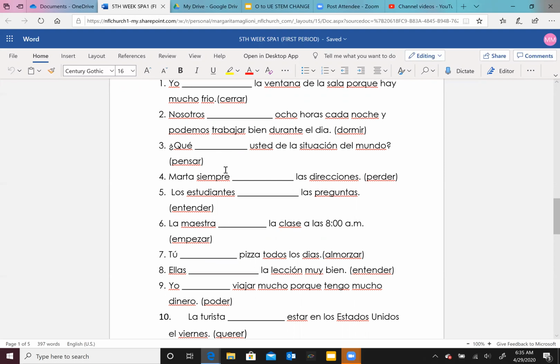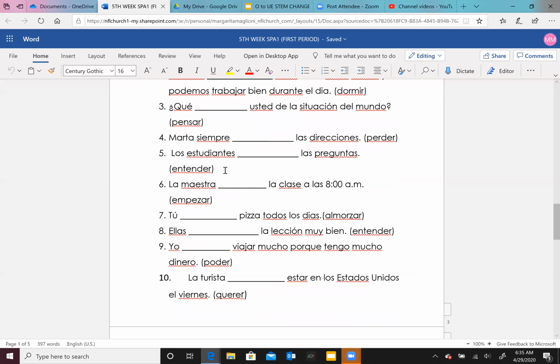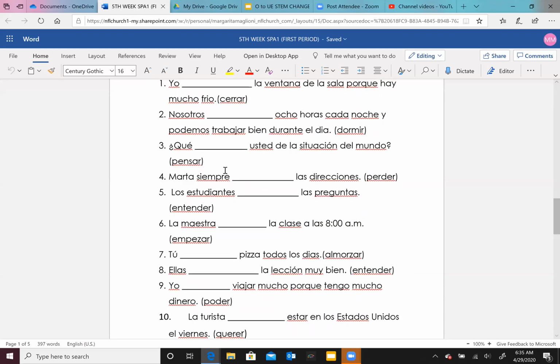Then again, you have the list of the E to the IE stem changing verbs in the previous video, and the list of the O to the UE verbs you have in this video. So it's a good idea that you make notes about those verbs. So this one is for usted.